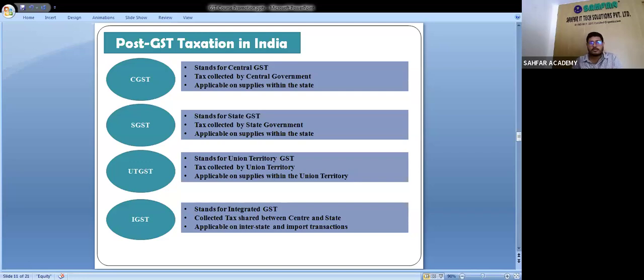Now comes the last point, IGST. IGST stands for Integrated Goods and Services Tax. This is collected tax shared between the central and state government. The ratio is 50-50. It is applicable on interstate and import transactions. If an import transaction is made, then it is applicable. And if it is an interstate supply, meaning out of the state, like West Bengal to Jharkhand, West Bengal to Bihar, right? Got it?